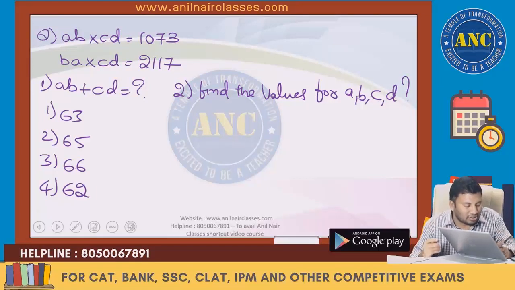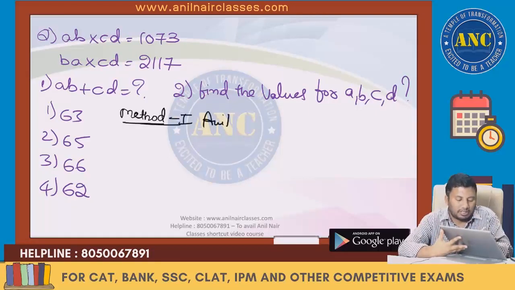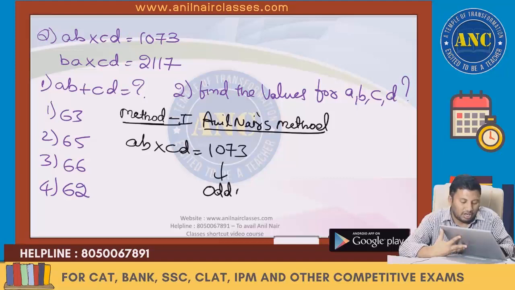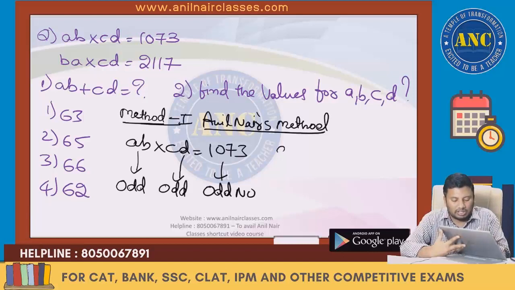Two methods I will solve. Method 1, Anil Nayar's method. If you ask me how I will solve this question, Anil Nayar's method. AB into CD is 1073. 1073 is an odd number. Two numbers' product is odd, so this has to be odd and this has to be odd. Odd into odd is odd.